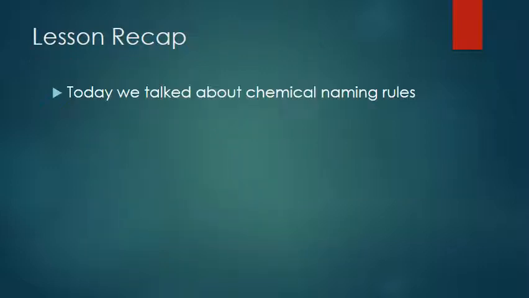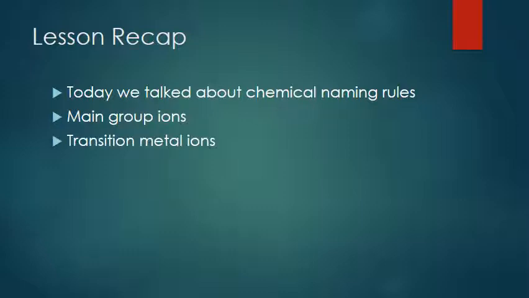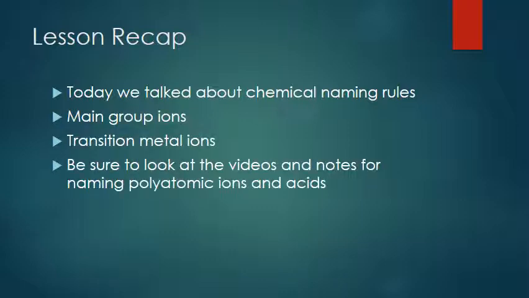So we talked about some chemical naming rules. The main group ions, the transition metal ions. Be sure to look at the videos and the notes for naming polyatomic ions and acids.